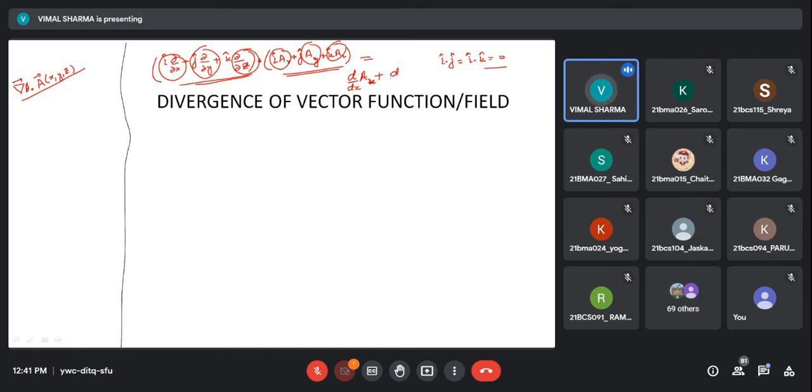Then we have d by dy of Ay plus the derivative with respect to z of the z component. And this is a scalar quantity. You can see that it does not involve i cap, j cap, k cap now. So mathematically, this is how we find the divergence of any vector field.